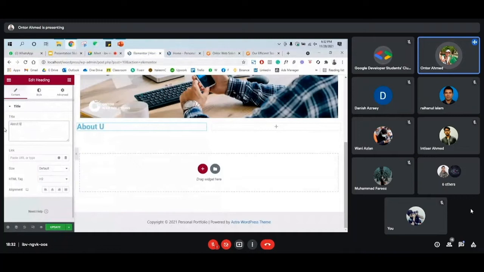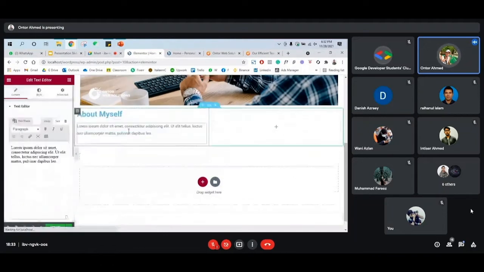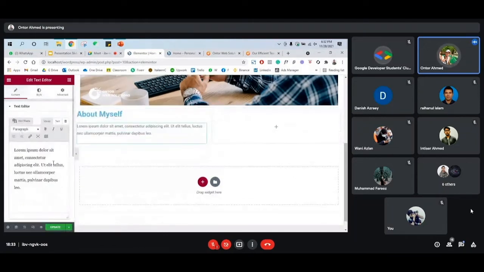We'll call that about myself. Okay, about myself. And then after the heading we'll add a text editor, and on that text editor you will be able to put some text about yourself or another thing.